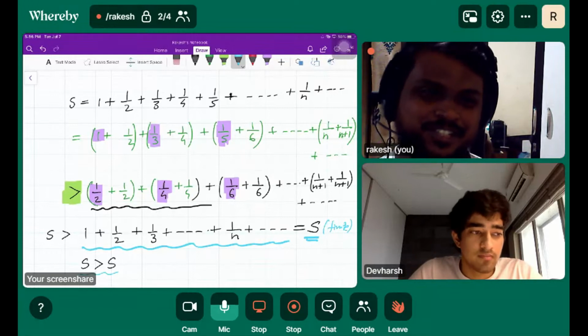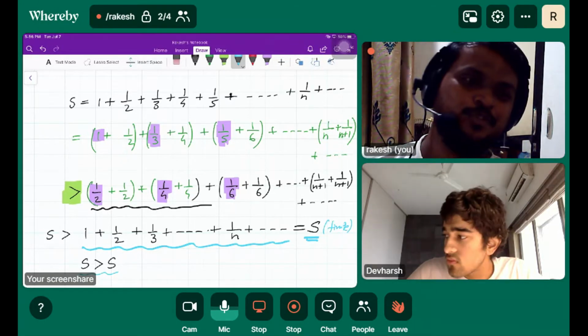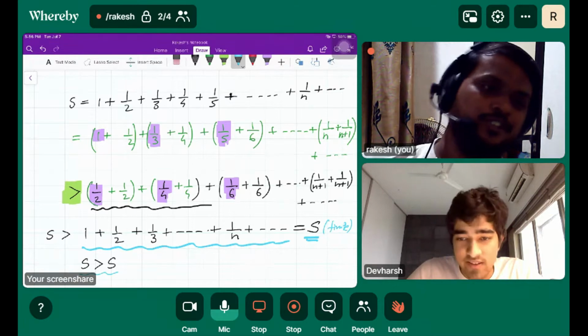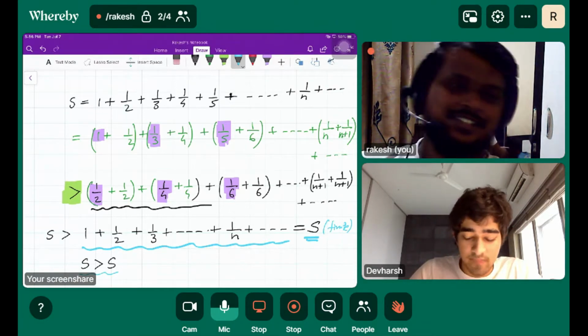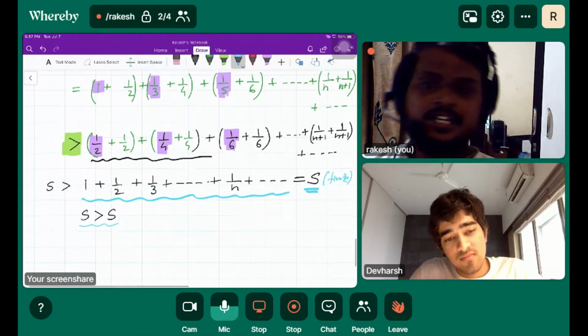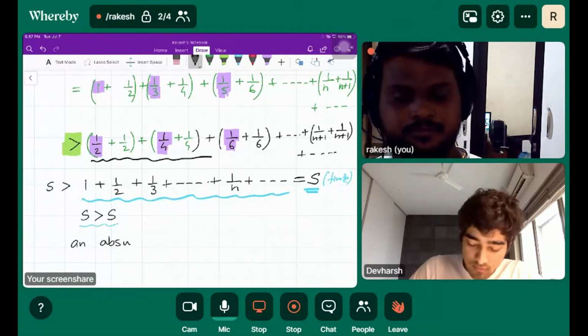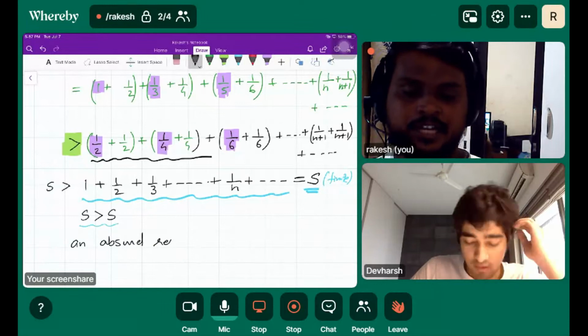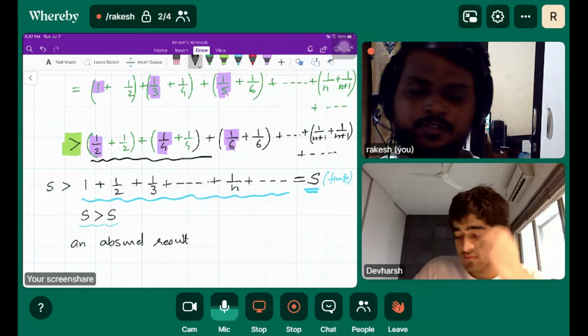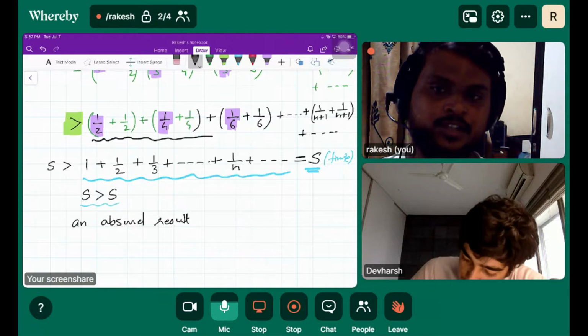It's infinite, so you can put any wrong result in it according to your working. So s is greater than s, it's an absurd result. And therefore, what we assumed in the beginning is wrong.